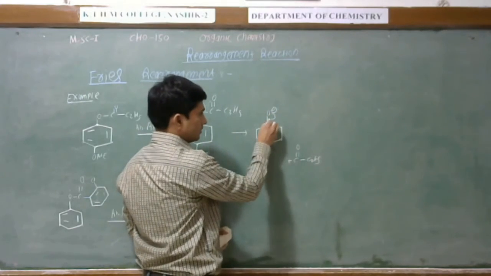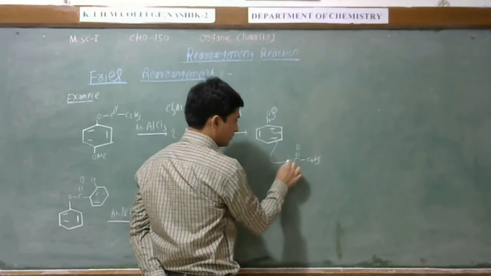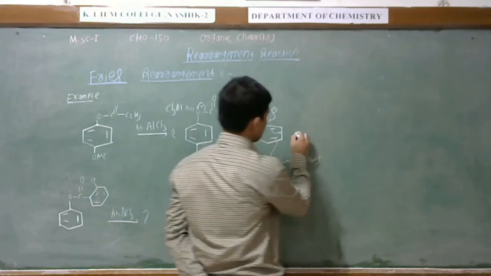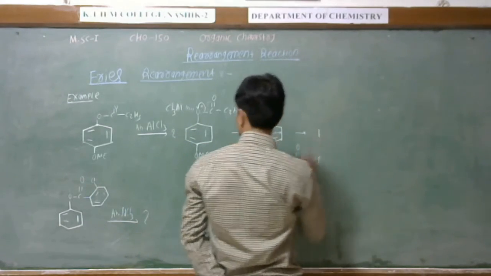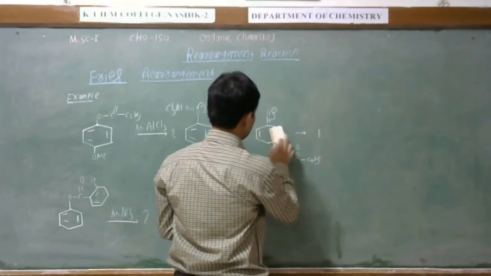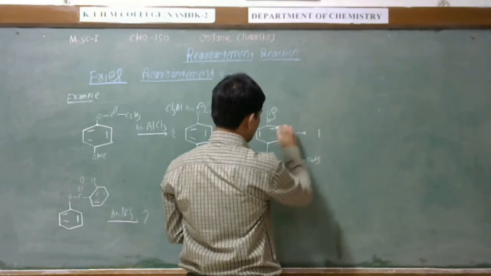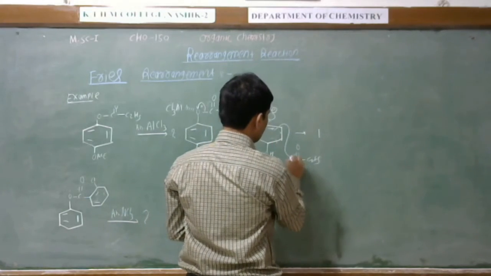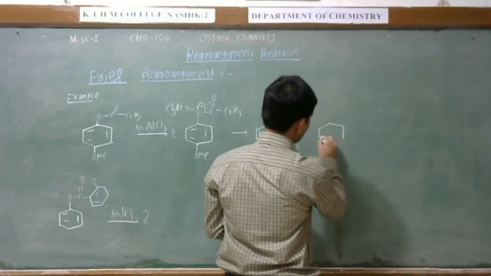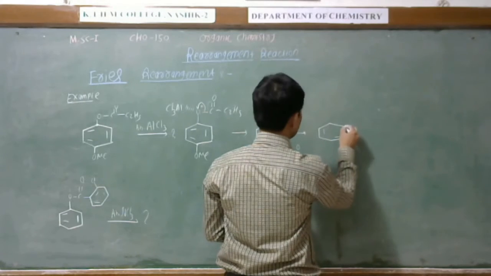Now this negative charge makes a double bond. This bond gets shifted here, and it will be attached to this species not at the para position, because the para position is blocked here. So therefore attack will be from the ortho position, and we get the ortho substituted product.